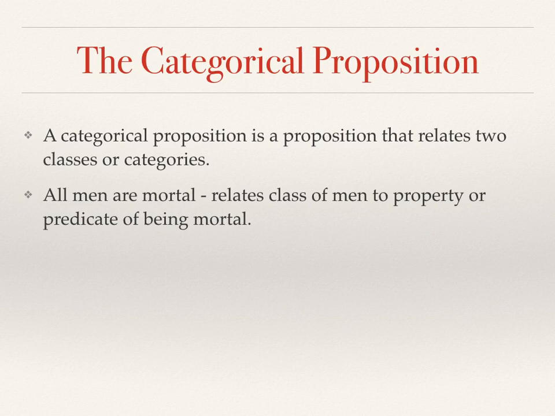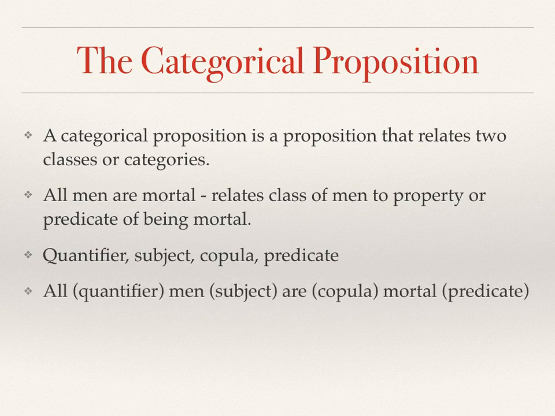Before we get into that and into the Venn diagrams that help us to picture these relationships, a few terms that the textbook lays out will be helpful. The first four terms are the quantifier, the subject, the copula, and the predicate. So if we go back to our initial proposition, all men are mortal, the quantifier is all. There are actually three quantifiers: all, no, or some. So basically there's a universal quantifier. It says either all have this or none have this, or a particular quantifier, some have it.